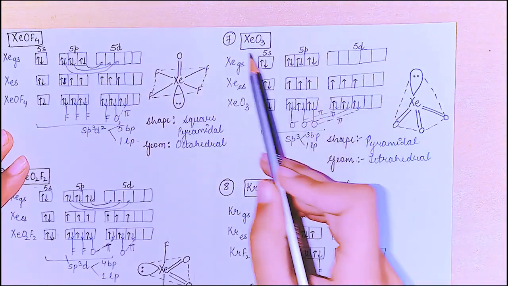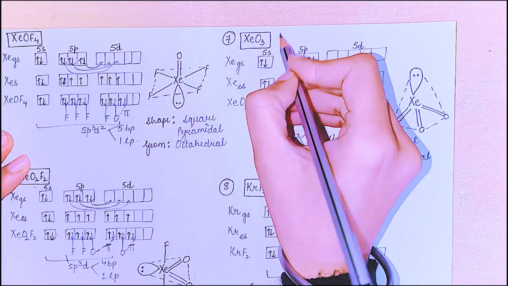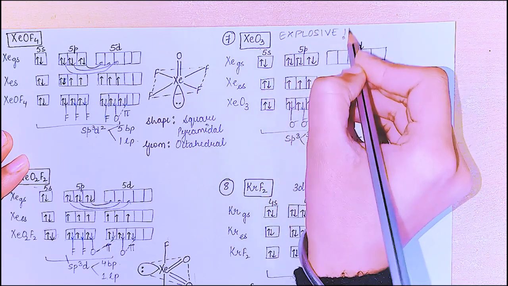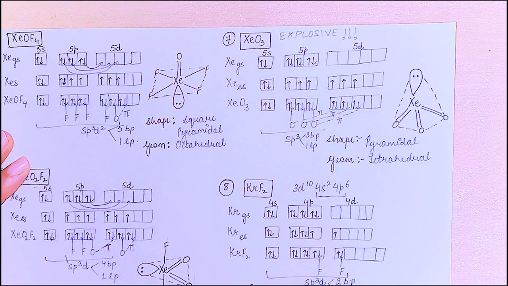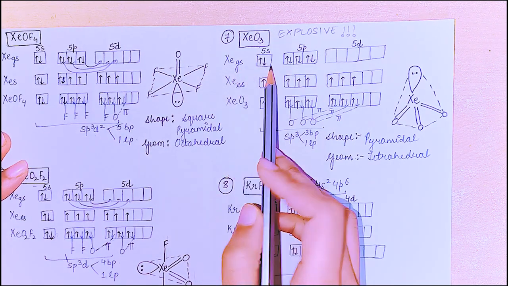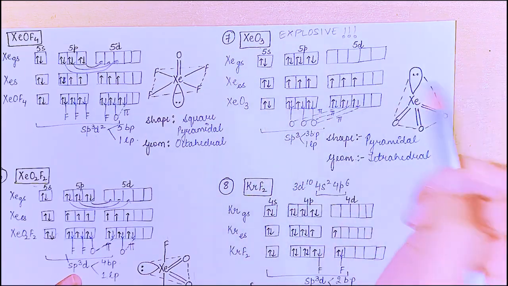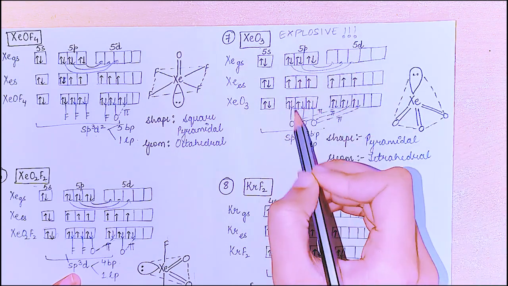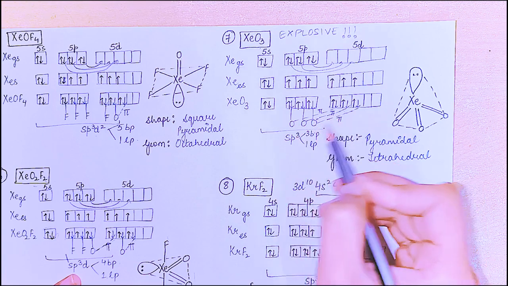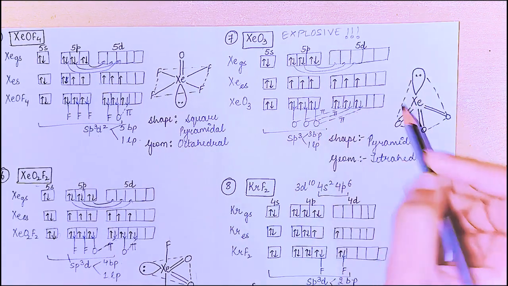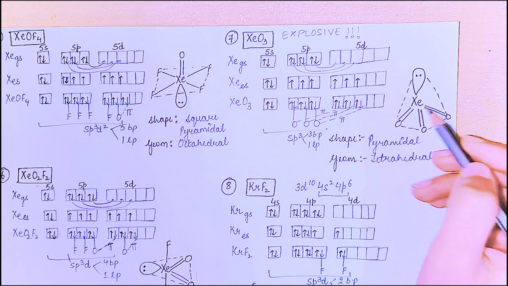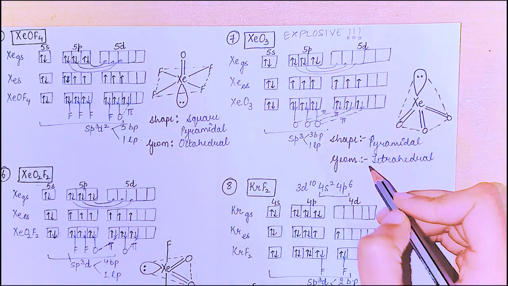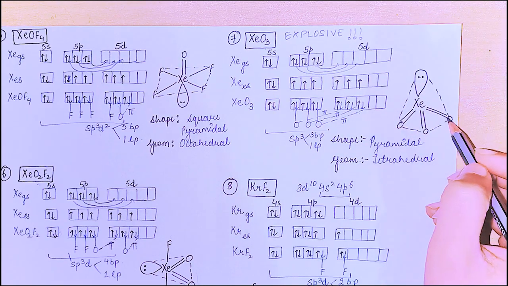The next compound is XeO3. Don't forget, it is explosive. So xenon, we need to excite again 3 electrons to get 6 places empty. We put 3 oxygens and form 3 more pi bonds here. So the shape is pyramidal. It forms like a pyramid. So it is called a pyramidal shape. And geometry is tetrahedral, as you can see.